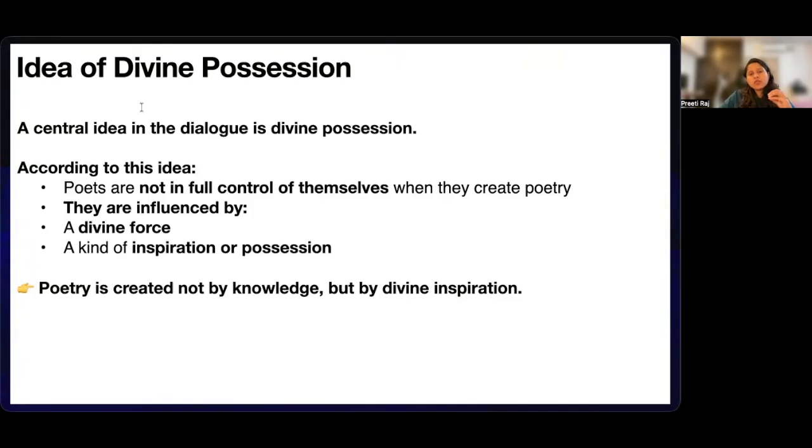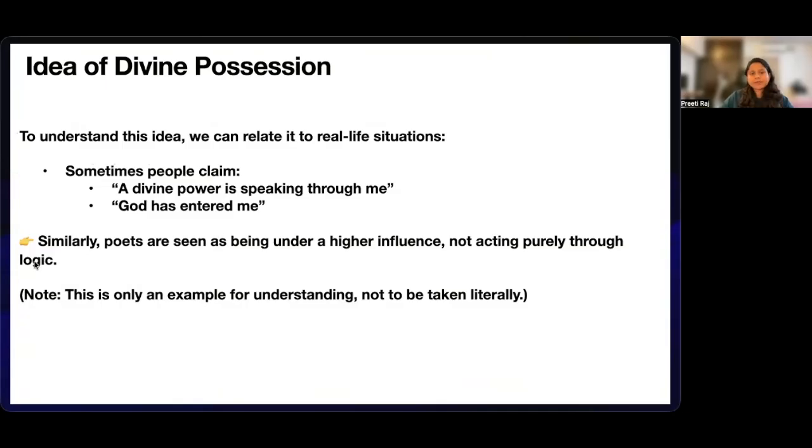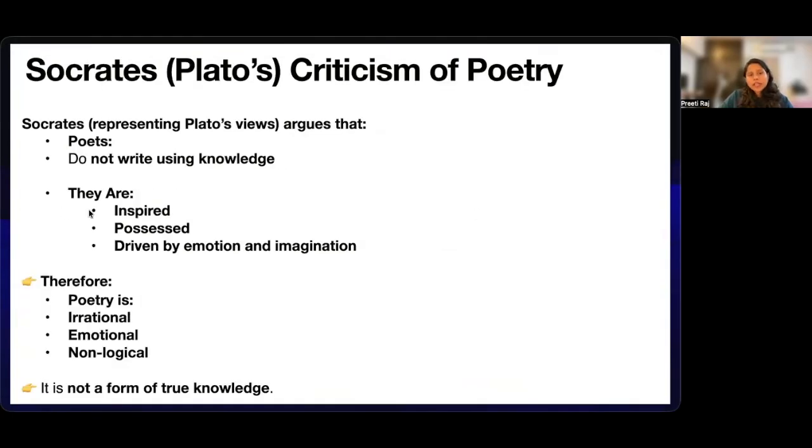So Plato uses this idea only as an analogy to explain poetic inspiration. It should not be taken literally, but rather philosophically. I just gave you this example. In our societies also we would have seen people who claim that they are possessed by some divine power.